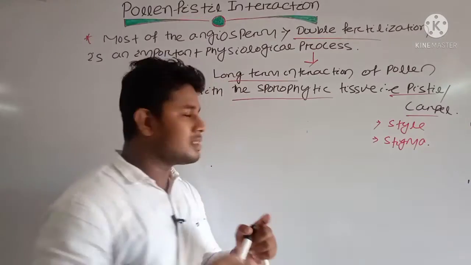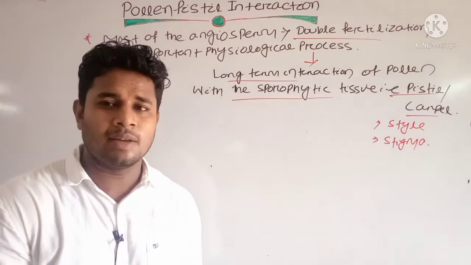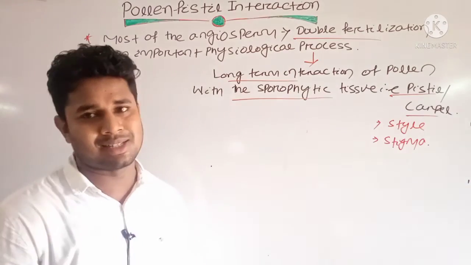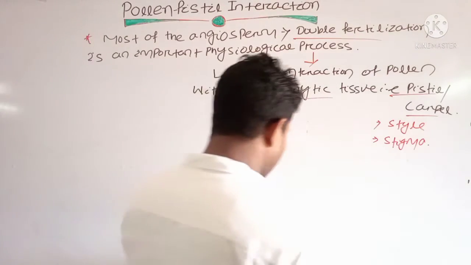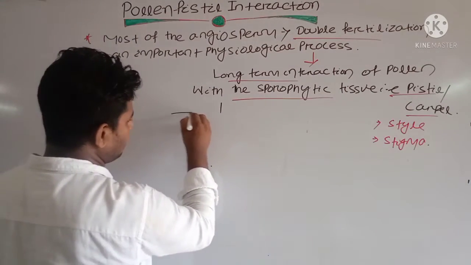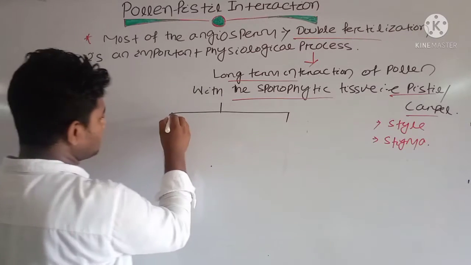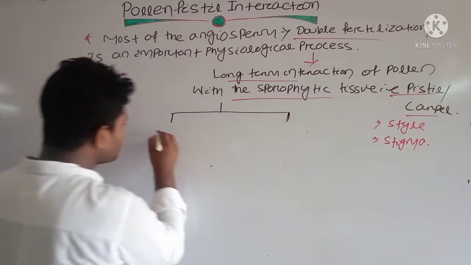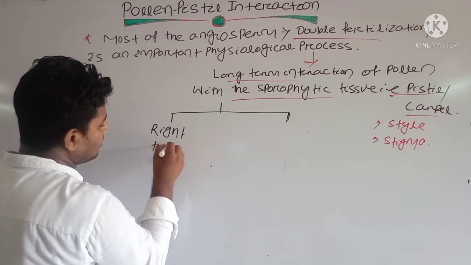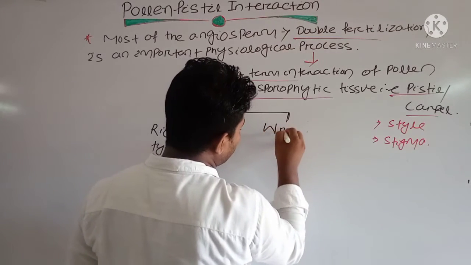Because genetic variability should occur and the plant will stabilize itself. This interaction can be divided into two types: one is the right type interaction and another is the wrong type interaction.